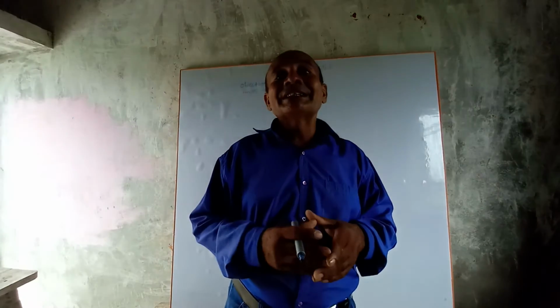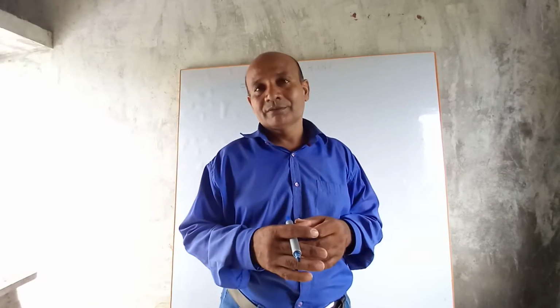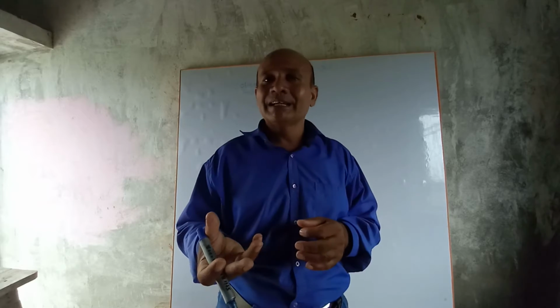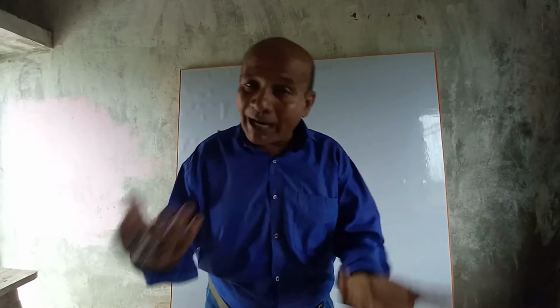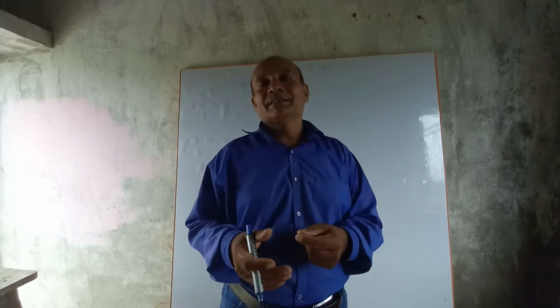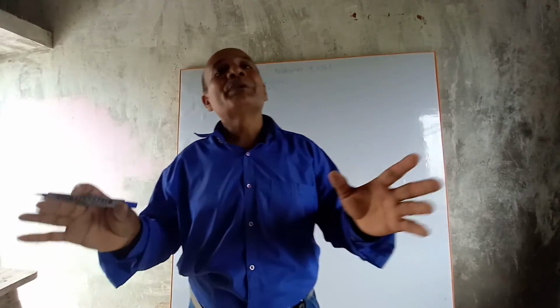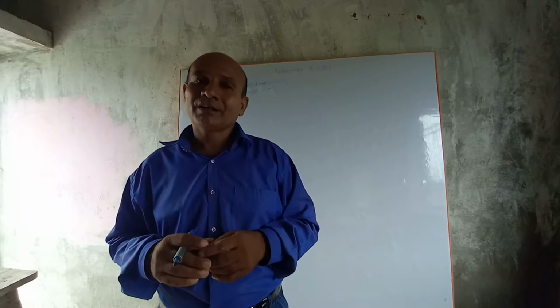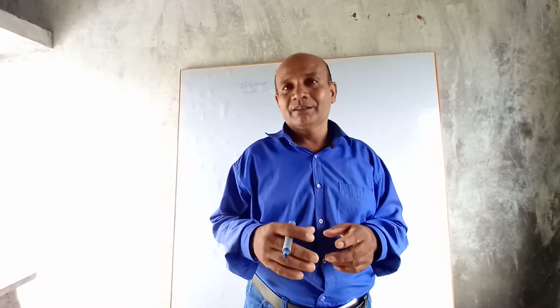When we see into a mirror, our face is an object, and what we see in the mirror, that is the image. Image is an optical appearance which forms in a mirror.